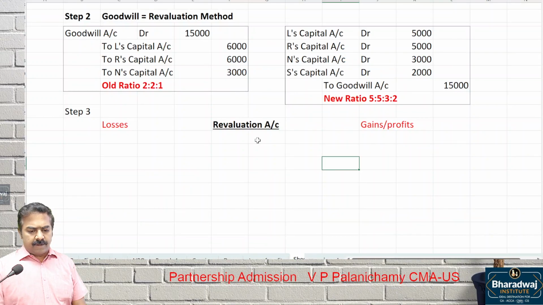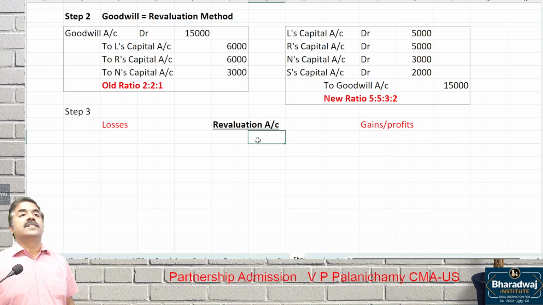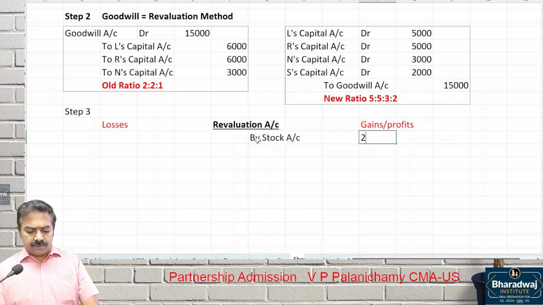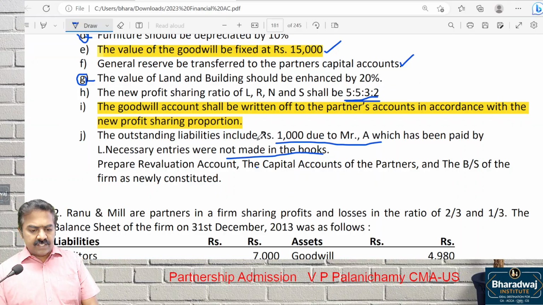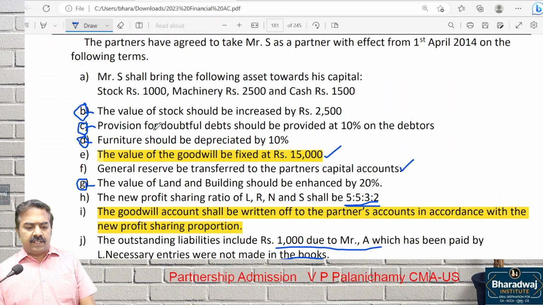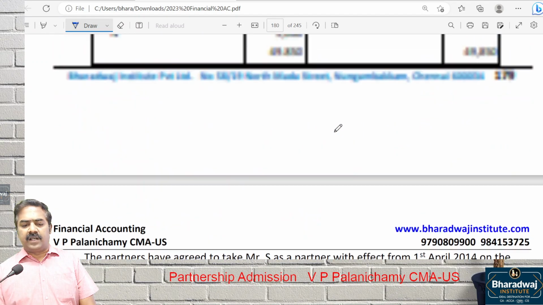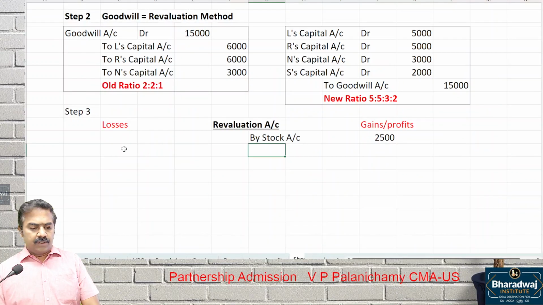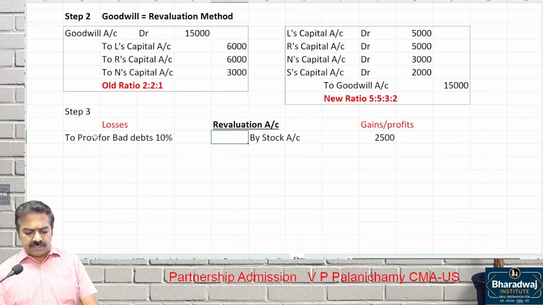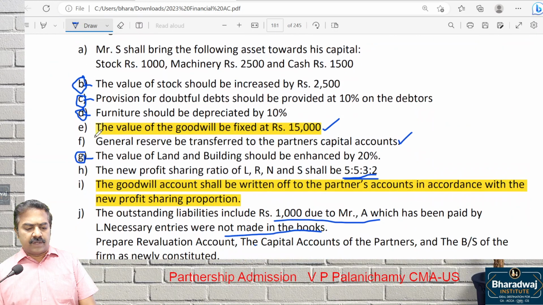Pay attention. First entry, point number B. What is given in point number B? Stock should be increased by 2,500, so by stock account. It's a gain for us. What is the next one? Point number C, provision for bad debts 10% on debtors. Creating a bad debt, is it a gain or loss? Loss. So to provision for bad debts, 10% loss, 550.